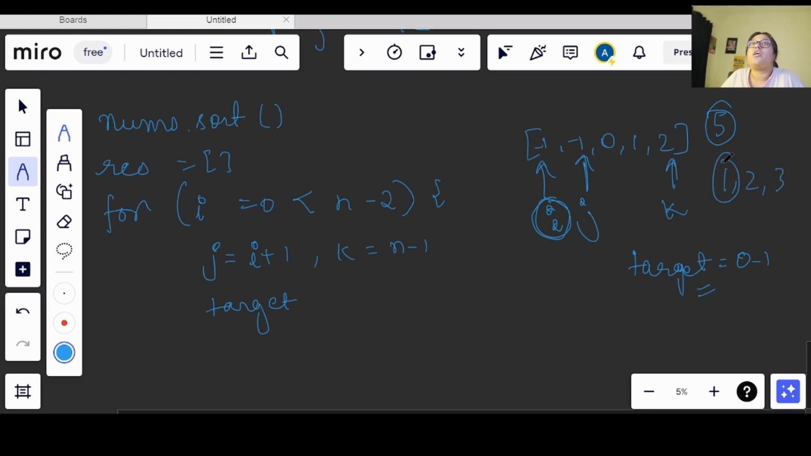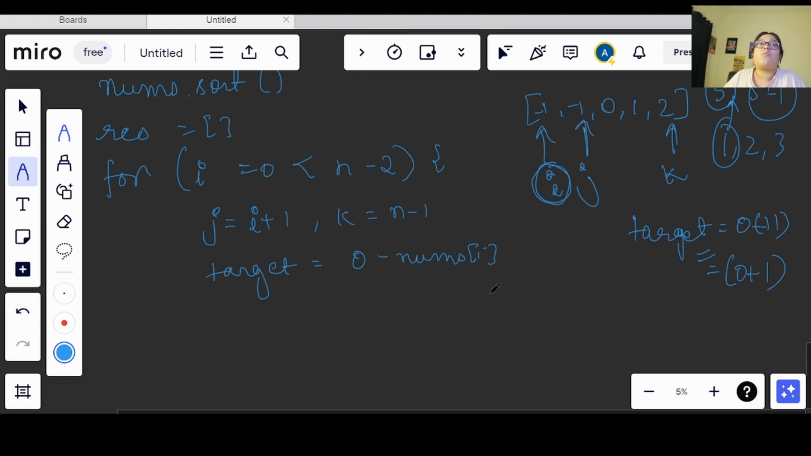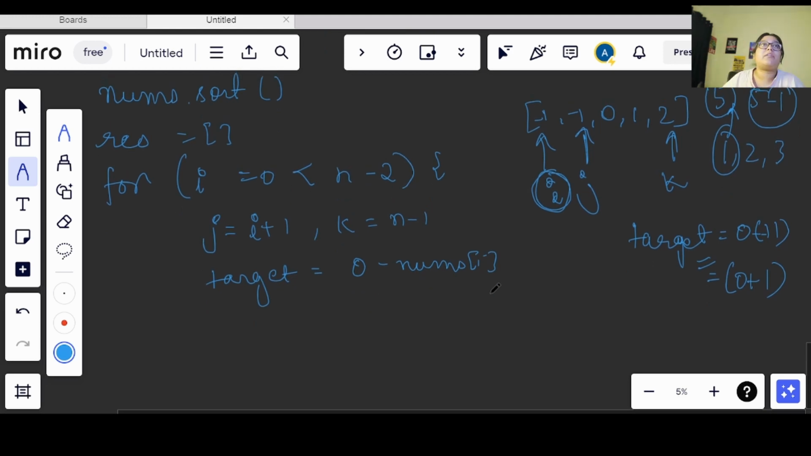Okay, so in order to check that if I can get the rest of the values, I will be subtracting this 1 from there, right? So here what I will do, I will subtract this. Okay, now what do I have? I have 0 minus 1 which is 1. So my target will be 0 minus the nums of I. Okay, so this will give me a target, and what I will do here is I will equate with the sum of these both, j and k.